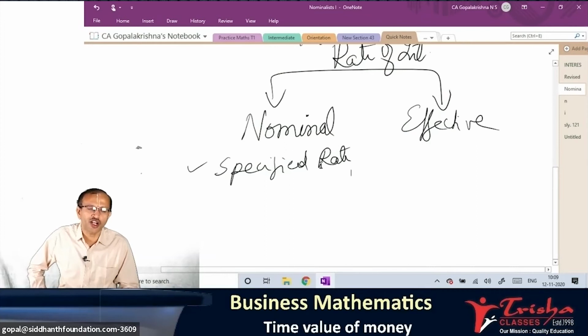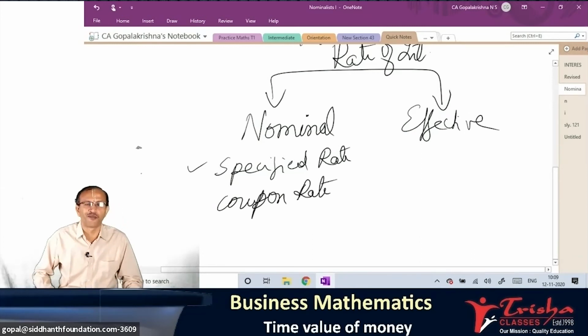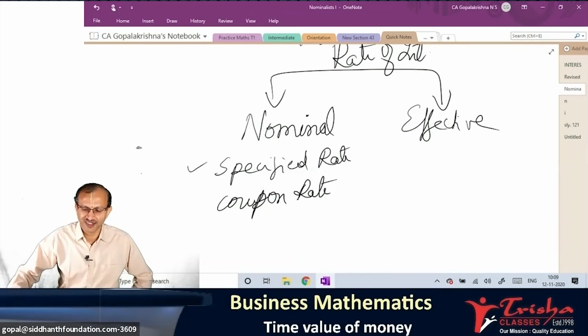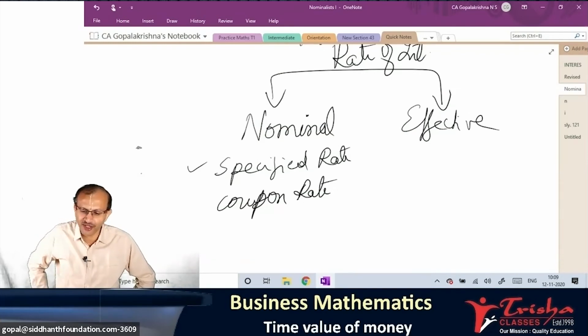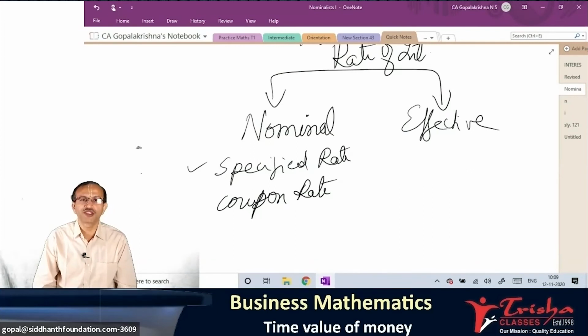This is also called the coupon rate. I'm going to a commerce world altogether. Have you heard this word coupon rate? Why is this called coupon rate? This question generally comes. Where do you use a coupon generally? Nikhilesh has rightly said, we use it in the canteen. Correct. Exactly.